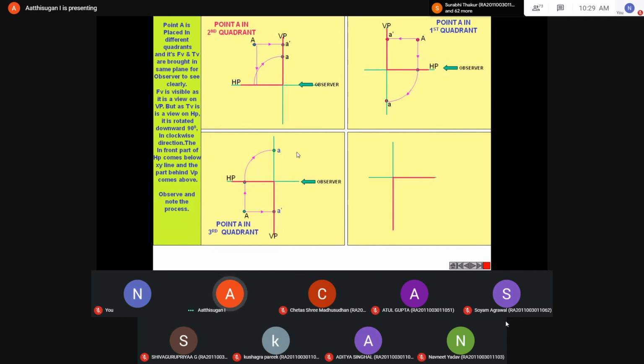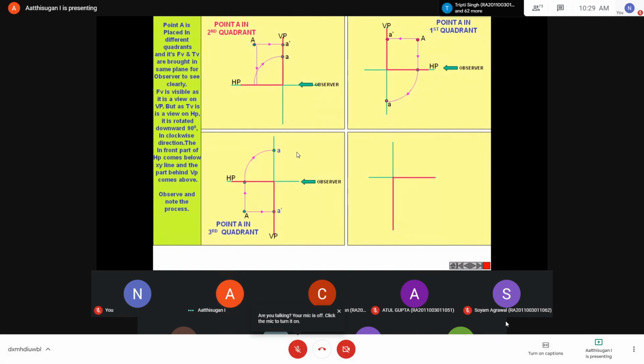Now the fourth angle: where will the front view and top view come? Above or below? Just say something, right or wrong doesn't matter. What about the front view and top view in the fourth angle? Yes, both will be below. Very good. So that is inverse to the second quadrant.